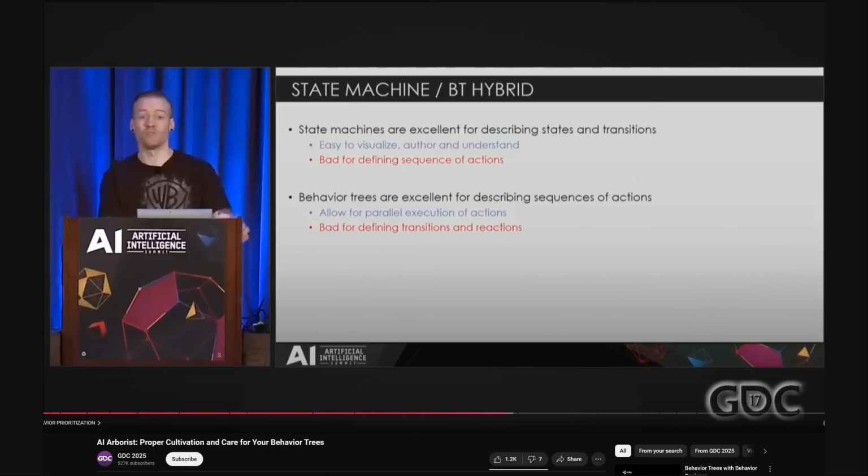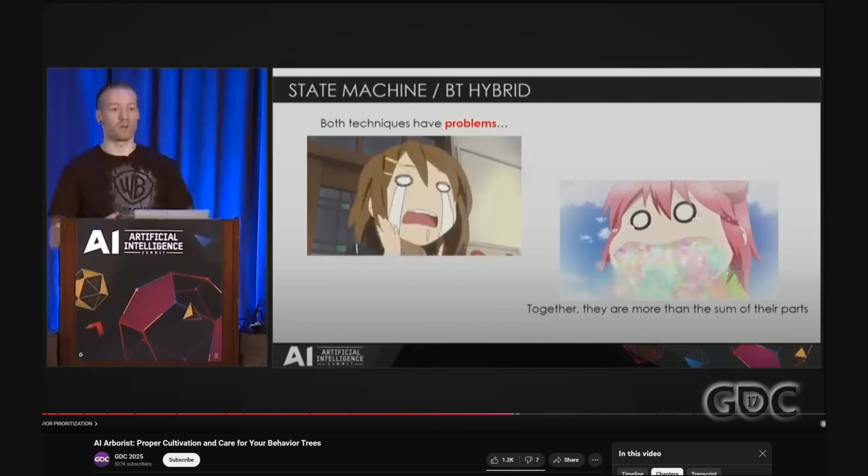So he talks about the advantages of a finite-state machine over behavior trees in some aspects. He says that state machines are excellent for describing states and transitions. They are simple, easy to visualize, but they are bad for defining sequences of actions, which behavior trees are good at. So behavior trees are excellent for describing sequences of actions and for parallel execution of actions, but they're bad at defining transitions and reactions. So in an ideal world, we'd combine the benefits of a state machine with the benefits of a behavior tree, and we'd use a hybrid solution.